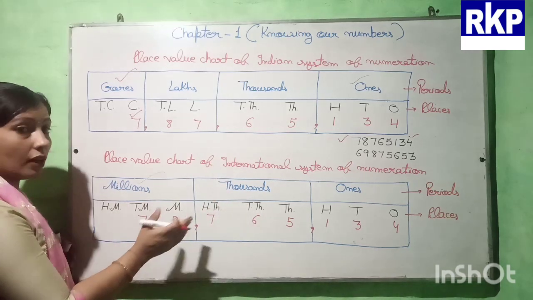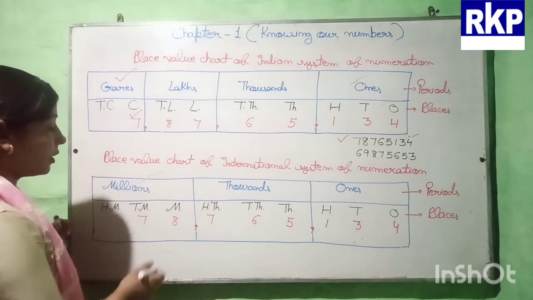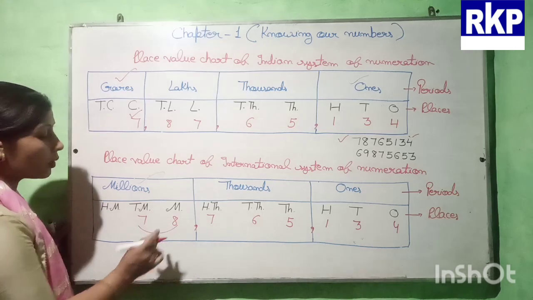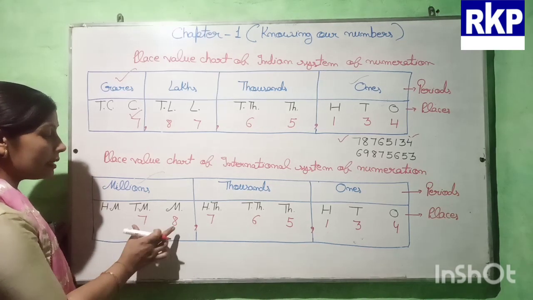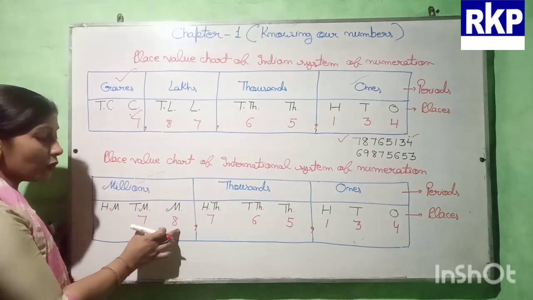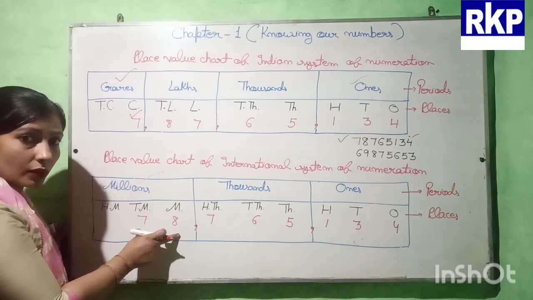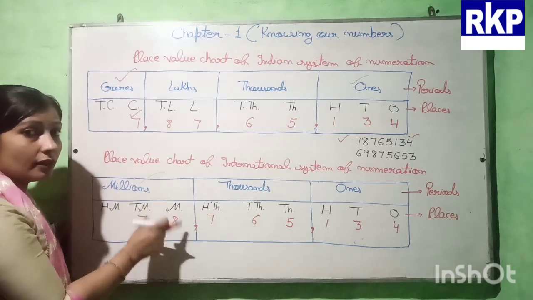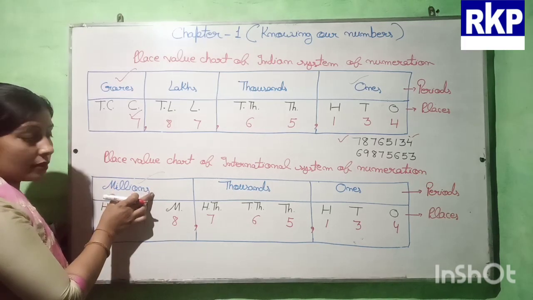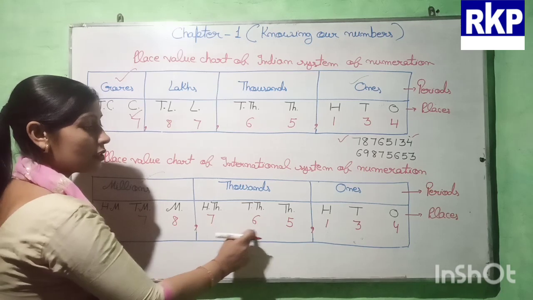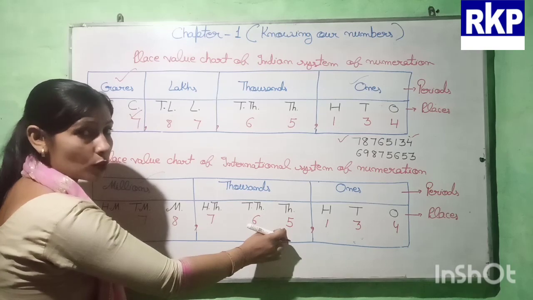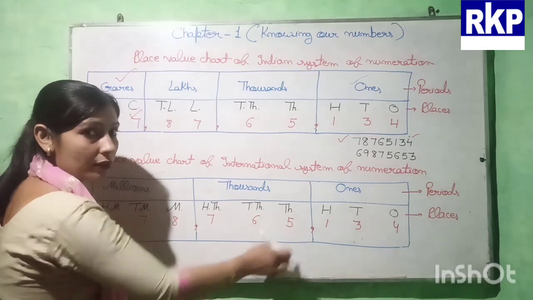Now let us see how we can read it according to the international place value system. Here we start reading from the left side. So check in this period, we are having 78. So we will read 78 millions. 78 millions means first we read the number in that period and then the name of the period. Next, 765. In this period we are having 765. So we will read it 765 thousands.